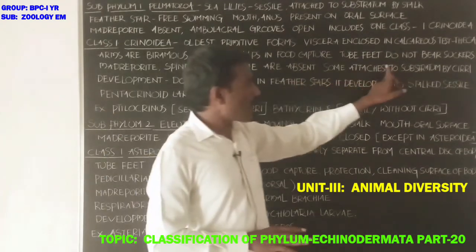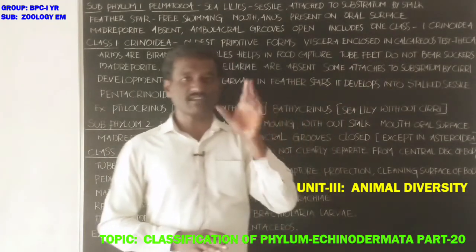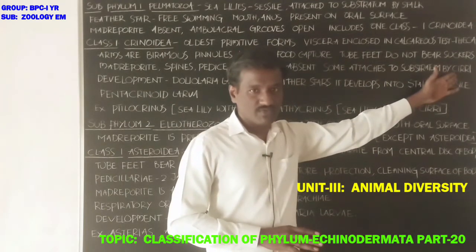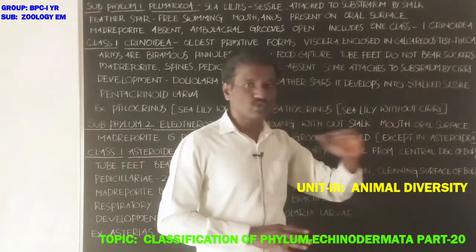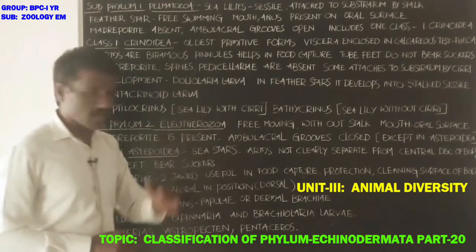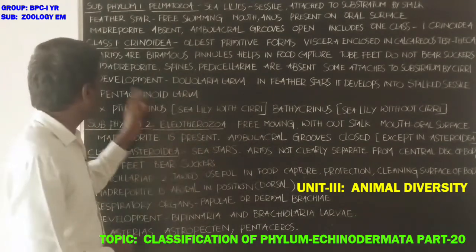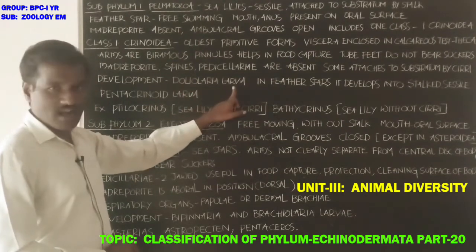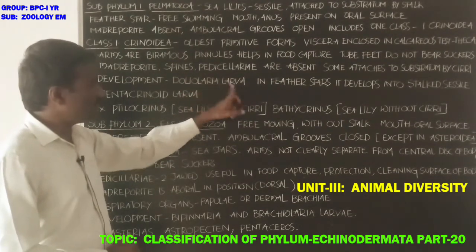Some are attached to the substratum by cirri. Cirri are stalk-like structures from the body that help in attachment to the substratum. Next, development is indirect. The larva is Doliolaria.